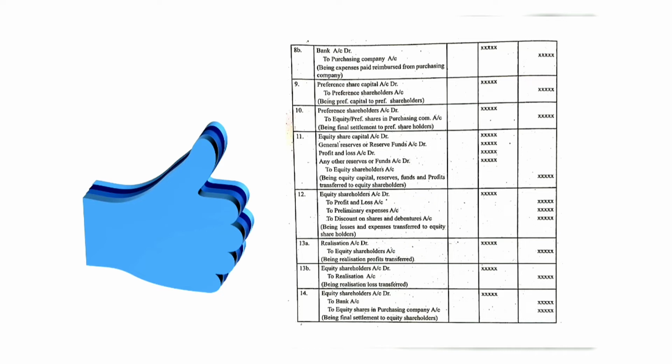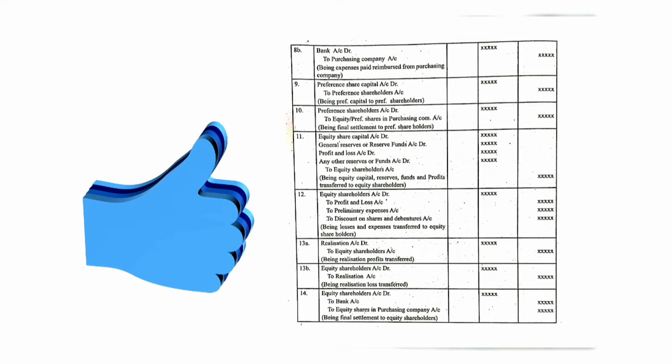So the losses of the equity shareholders are transferred in the 12th entry. Equity shareholders account debtor to profit and loss account, to preliminary expenses account, to discount on shares and debentures account. And the 13th entry is where the realization profits or realization losses are transferred to equity shareholders. The entries are: for profit, realization account debtor to equity shareholders account, and for loss, equity shareholders account debtor to realization account.